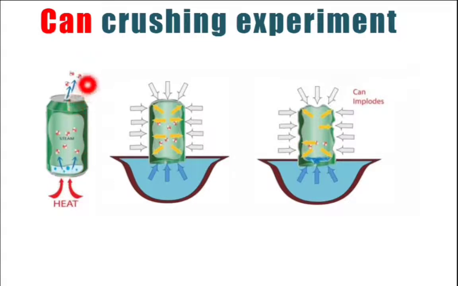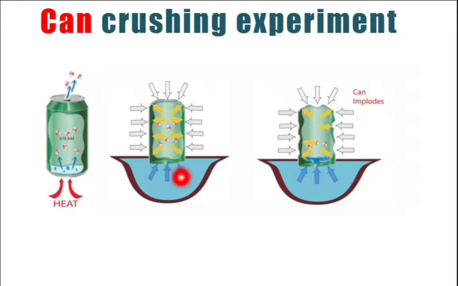When the fumes or water vapors start coming out of this opening, you have to close the lid. Now you have to place this hot water can into the cold water tumbler, as you can see in this diagram. When we put it into the cold water, we have to be very careful because the can is very hot at that time.